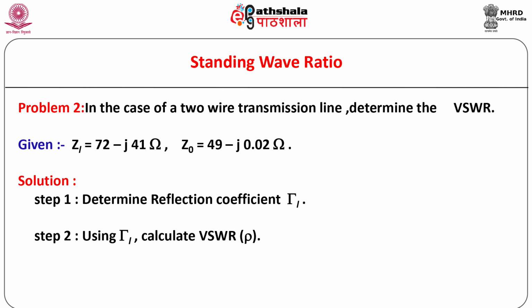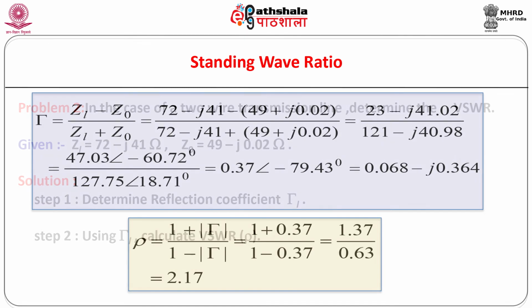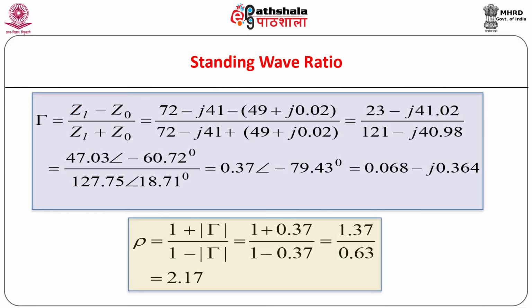Now see the second problem. This problem is concerned with VSWR. Given the values of ZL and Z0, it is expected to determine the reflection coefficient tau and the VSWR rho. Note the substitution and the conversion of complex numbers from Cartesian to phasor representation, followed by the rule of division of two complex numbers expressed in polar form.